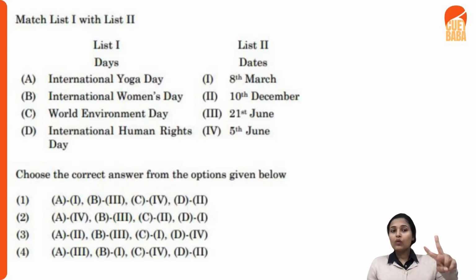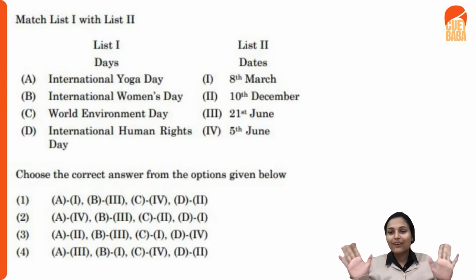But we now have only the first and fourth options which are of use to us. The second and third ones are useless, so eliminate these two. Now we have to play between the first and fourth. If you know International Women's Day, it is 8th March. So your B is for one, and the fourth stands to be your answer.